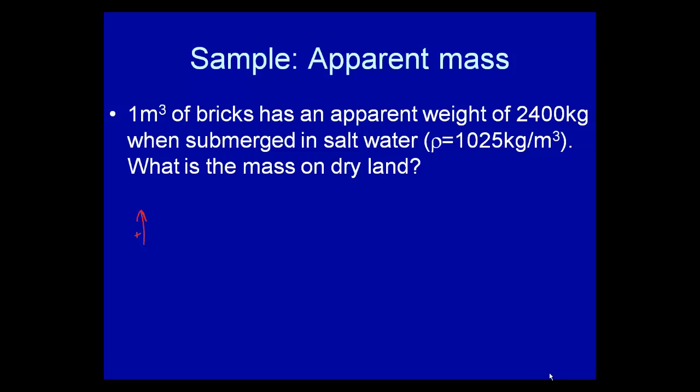Now let's do an apparent mass problem. We haven't done one of those in a while. One meter cubed of bricks has an apparent weight of 2,400 kilograms when submerged in salt water. In other words, that's how much it weighs when it's in salt water. What is the mass on dry land? Well, we know that salt water is going to provide a buoyant force, so the mass on dry land should be higher. At least think that as we're going in, and then let's solve it.